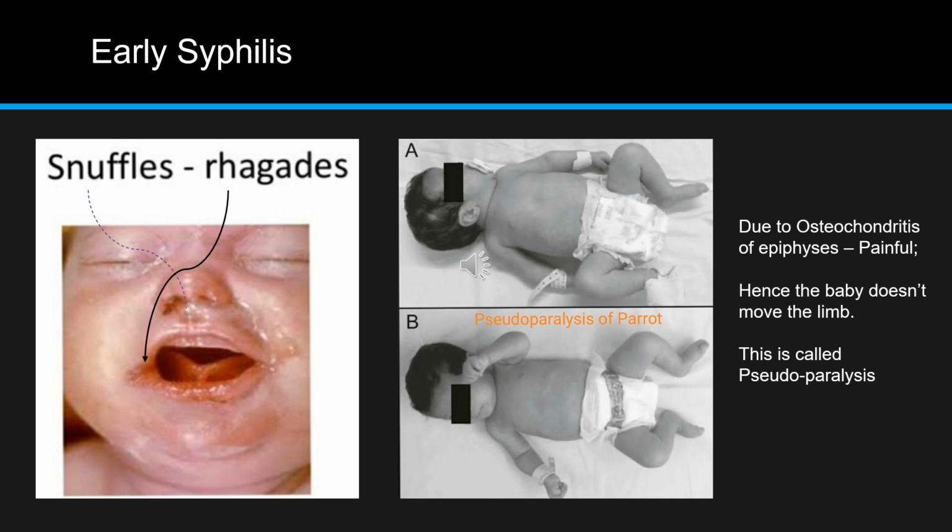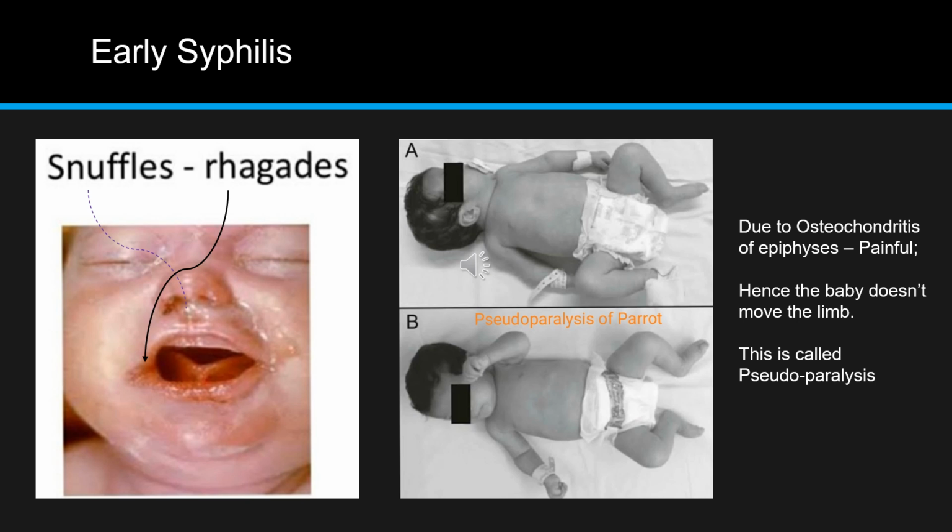Then the right image is showing you a pseudoparalysis. Note image A of a baby, and compare it with image B. You can see the baby is moving her left arm, but she is not moving her right arm. This is due to osteochondritis of the epiphysis. The limbs are painful and hence the baby won't move the limb.